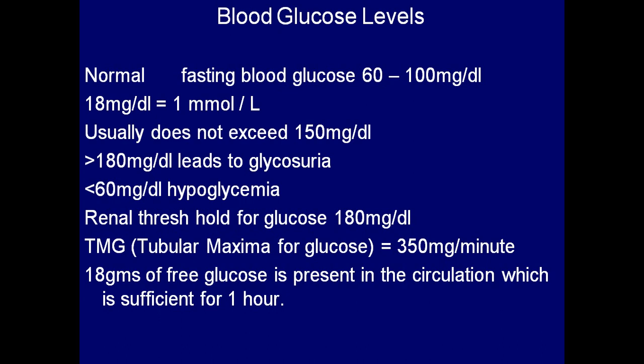Normal fasting blood glucose is 60 to 100 milligrams per deciliter. Renal threshold for glucose is 180 milligrams per deciliter. Tubular maxima for glucose is 350 milligrams per minute. So these are the points which you should remember.